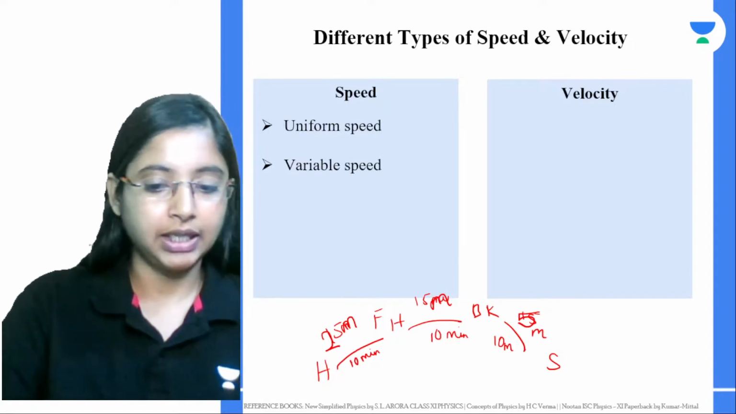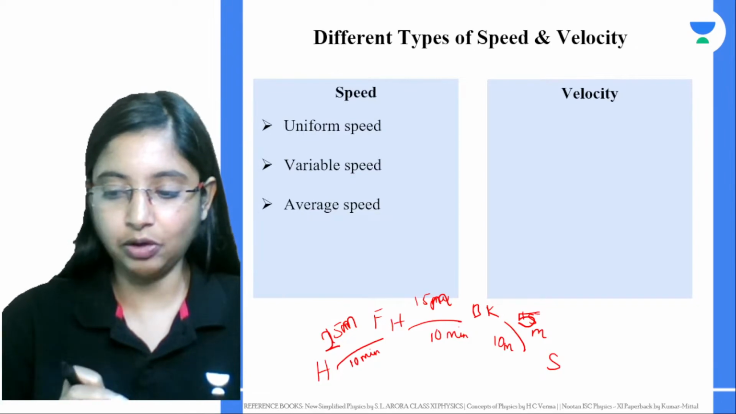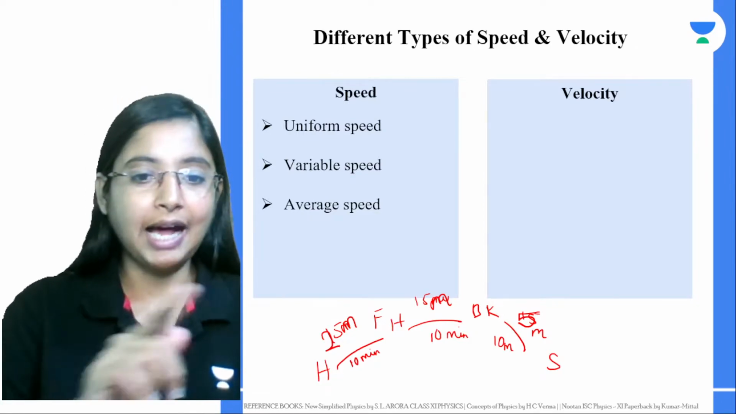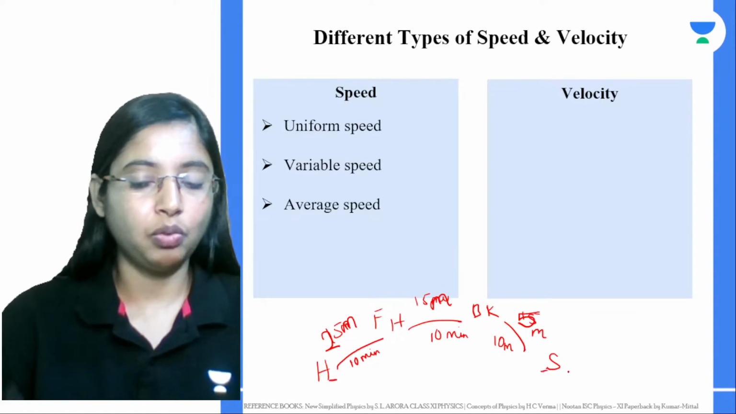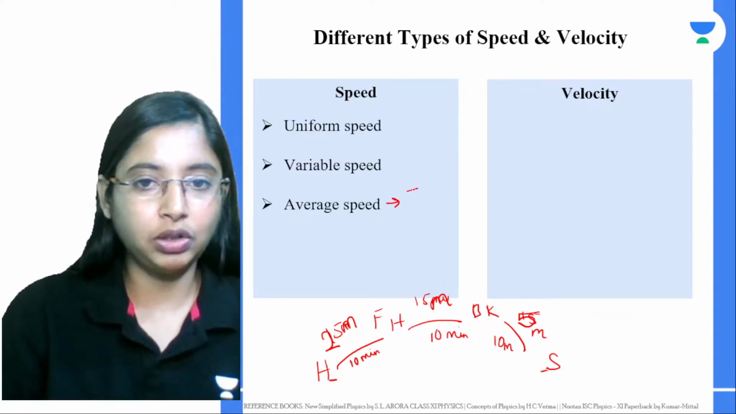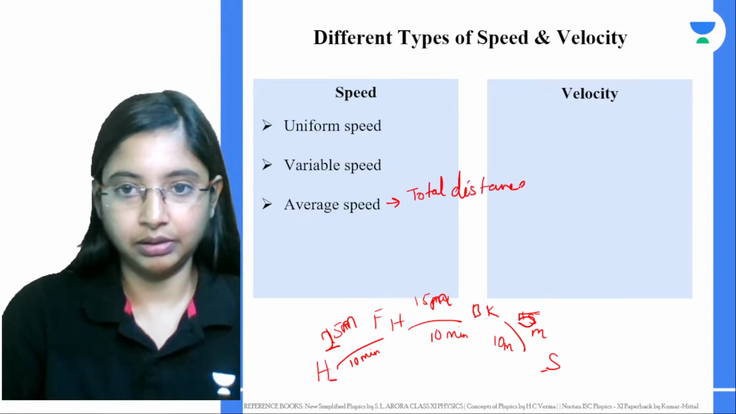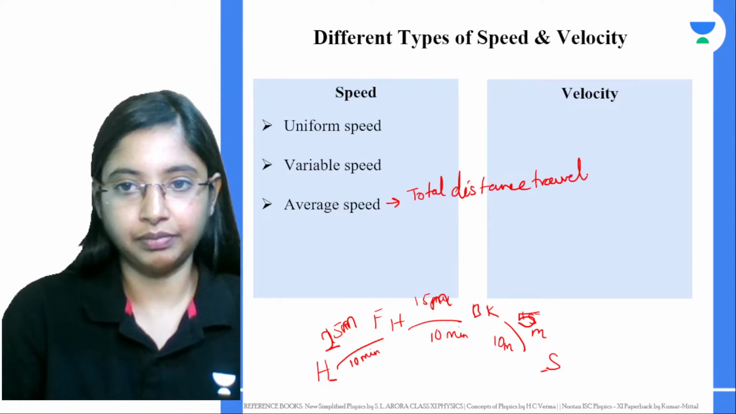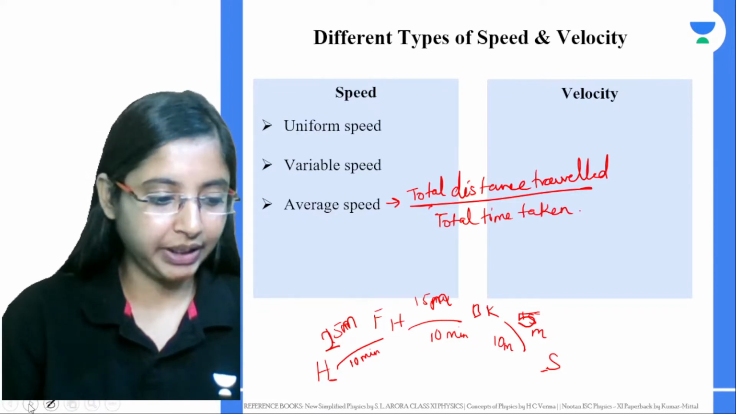That's right, Akshay. Next is average speed. Very simple. Average speed is, from your home to the school, the total distance traveled divided by the total time taken. That is basically your average speed.